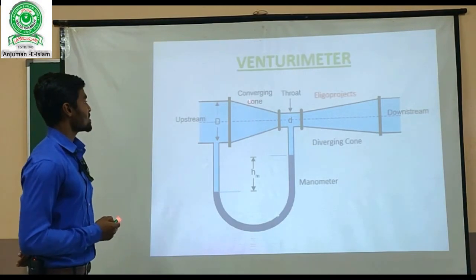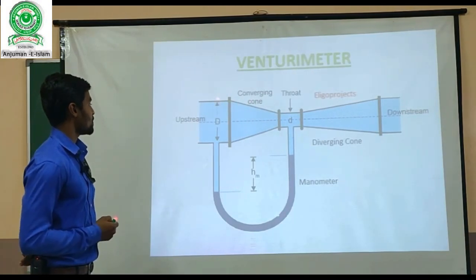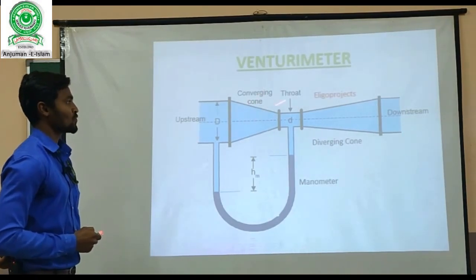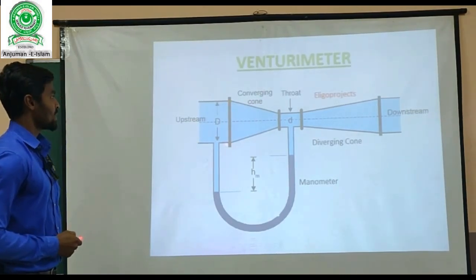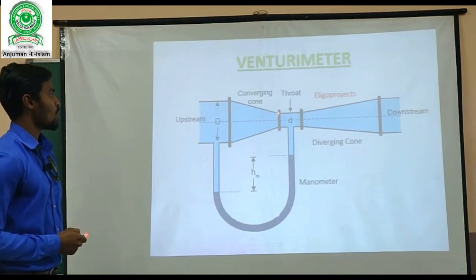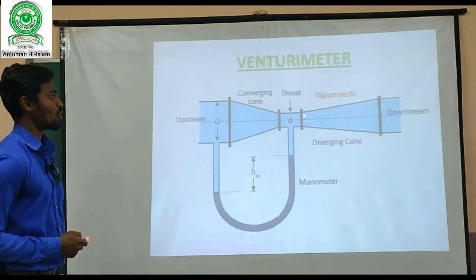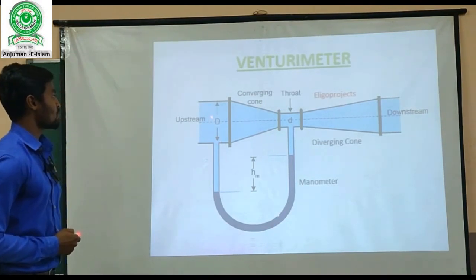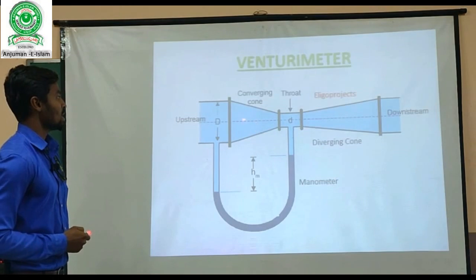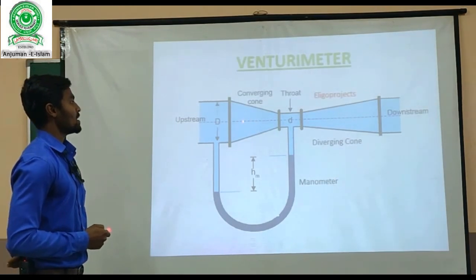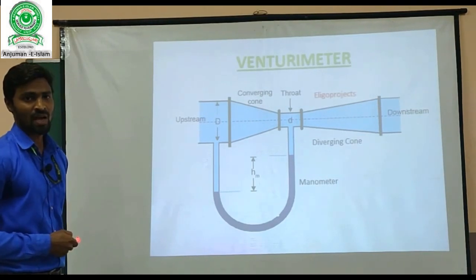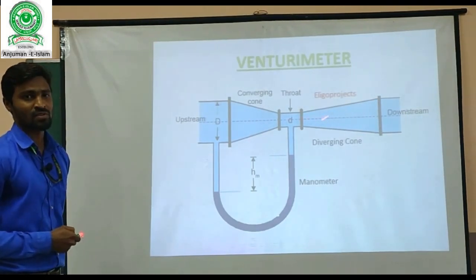This converging part is attached to one end of the flowing pipe in which the fluid is flowing. This converging part consists of two diameters, one bigger and one smaller. The small end is connected to the throat, and that throat is again connected to the divergent cone. When the fluid passes through this converging part, it gets accelerated, meaning its velocity is increased. At the same time the pressure is decreased.